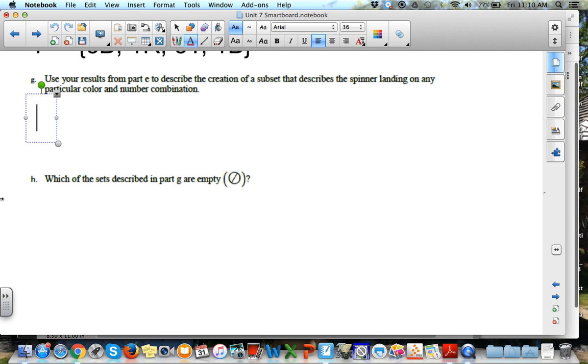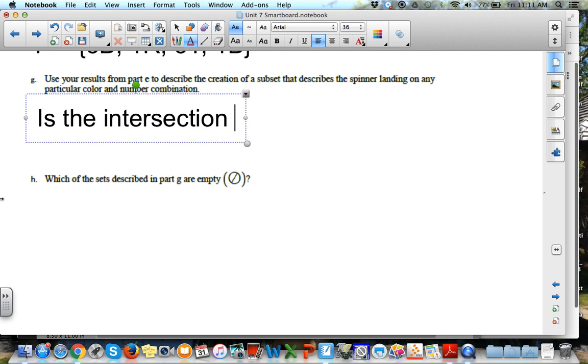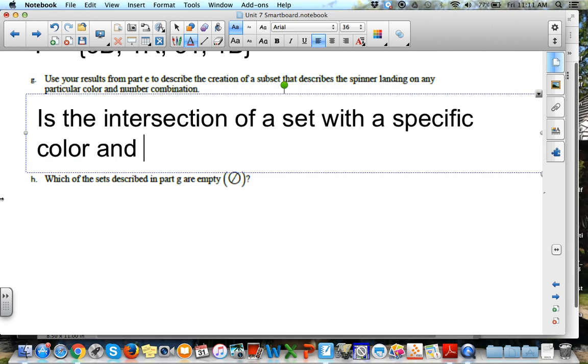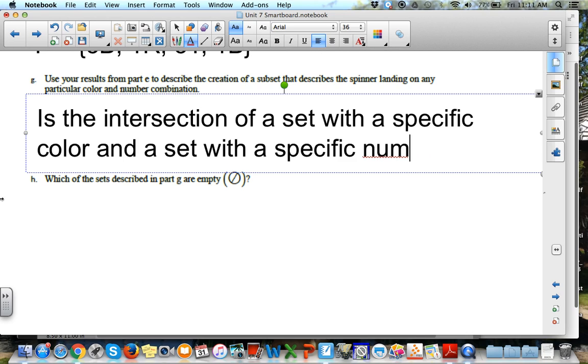How do we generalize that subset? And the way that I wrote it is that this subset is the intersection of a set with a specific color and a set with a specific number.